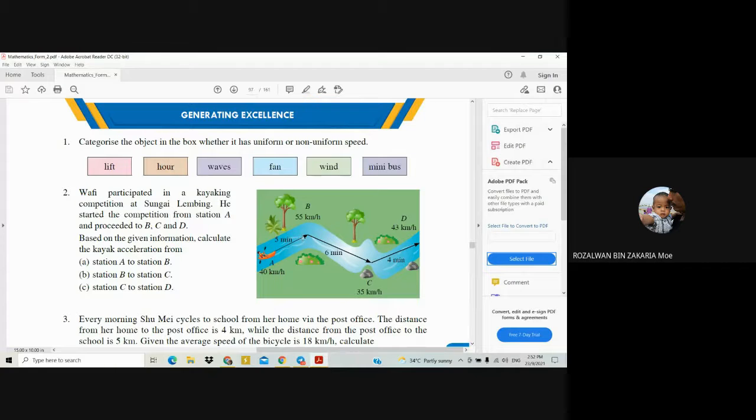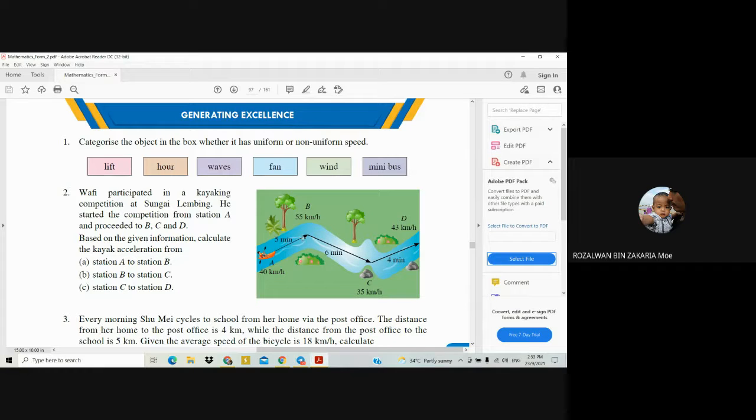5 minus 5, 0.1 hour, 120 divided with the 0.1. Okay, yes, the answer given by Legit is correct. It is equal to minus 200 kilometer per hour power of 2. Why is it minus? Because it is a deceleration. So that's the answer for question 2B.